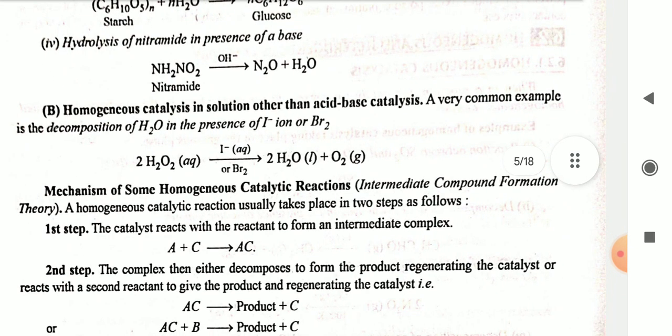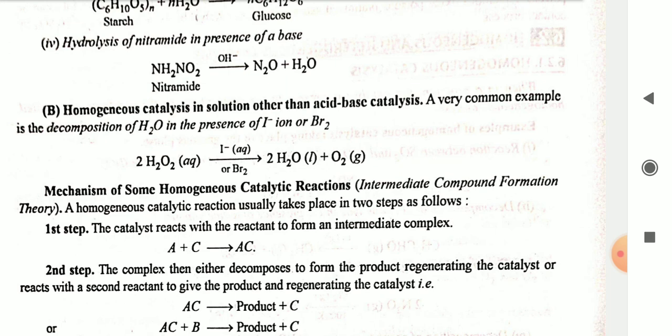B. Homogeneous catalysis in solution other than acid-base catalysis. A very common example is the decomposition of H2O2 in the presence of I- ion or Br2. H2O2 in aqueous state in the presence of I- or Br2 will give 2H2O plus O2 molecule. Mechanism of some homogeneous catalytic reactions.